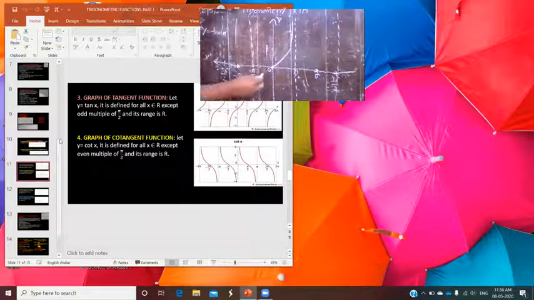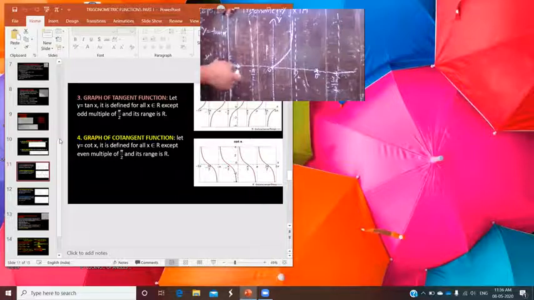Now see here, from 0 to minus pi by 2, the angle is negative. That means you move in the clockwise direction. Clockwise direction. Understand? So just see, 0 to minus pi by 2, if you move in the clockwise direction, it is the fourth quadrant. It is the fourth quadrant. Understand how it is the fourth quadrant? Just see.